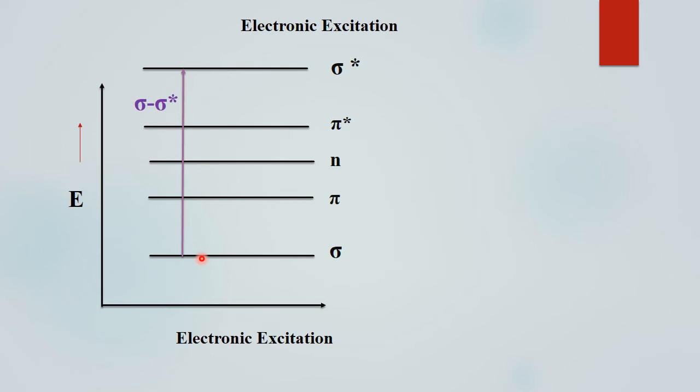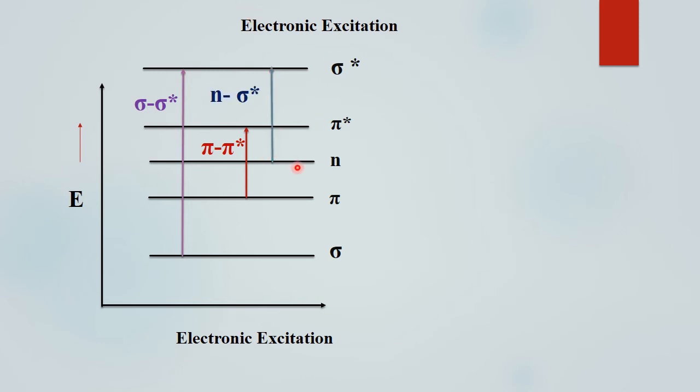The first possibility is when a sigma electron is excited into the sigma antibonding molecular orbital. The next possibility is when an electron jumps from the pi bonding orbital to the pi star antibonding orbital, that is pi to pi star.